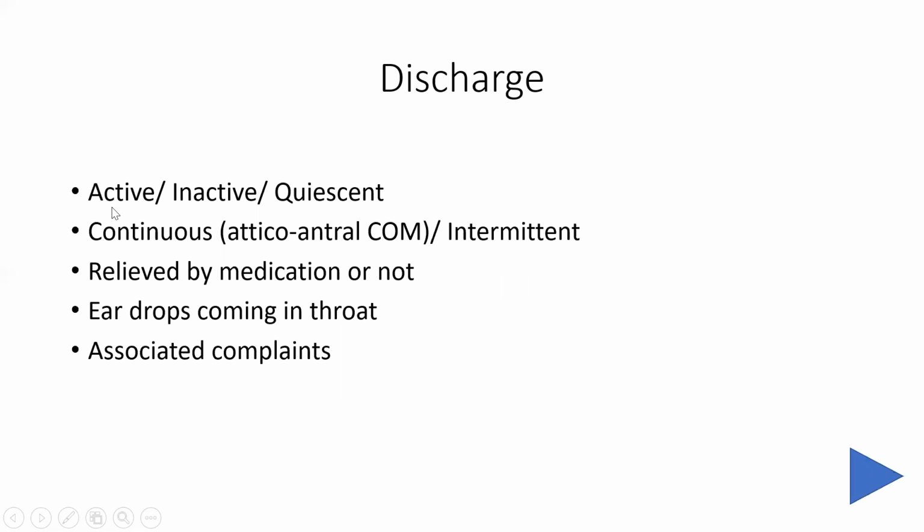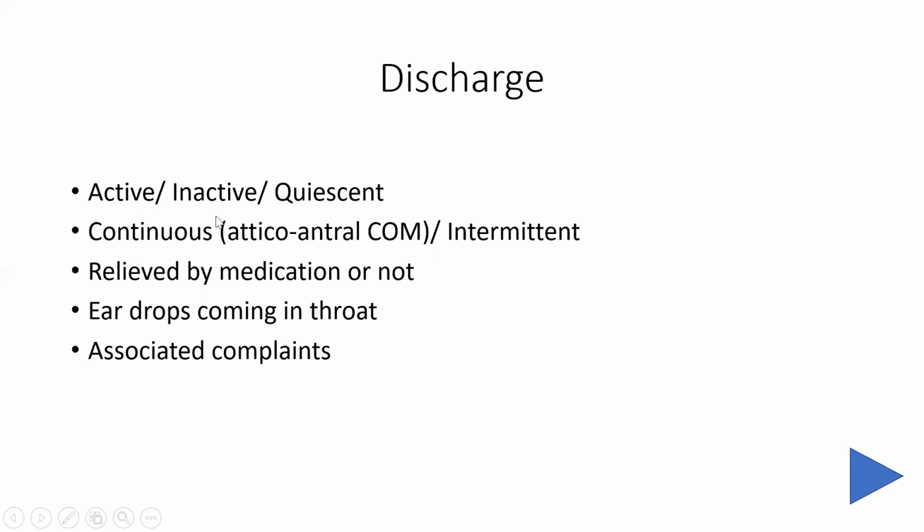Then we ask from the patient whether the discharge is active, inactive, or quiescent. Active means when the patient comes to the OPD, the discharge is present at that time. Inactive means that the discharge has not come for at least 6 weeks. Then we say it is inactive. And quiescent means that discharge was present a few days back, but at present it is not there. That is called quiescent disease.